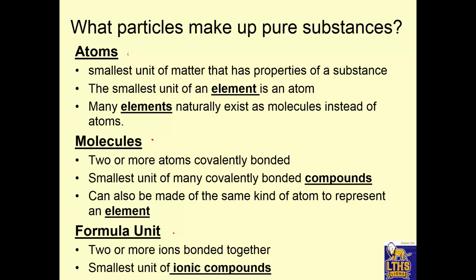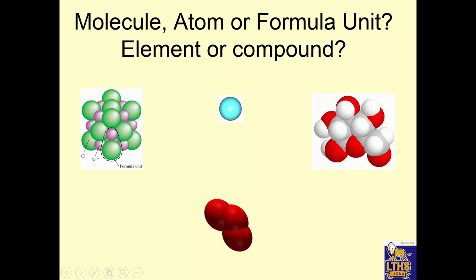What are molecules? The key to a molecule is it has to be 2 or more atoms, and it has to have a covalent bond. So it could be the same atoms, which makes an element, or it could be 2 different atoms, which makes a compound. So molecules are the smallest unit of many covalently bonded compounds, and then they can also be 2 atoms of the same element bonded together. A formula unit is when atoms turn into ions and then bond together. Okay. Here's a slide to help us separate the difference between molecules, atoms, formula units, elements, or compounds. Okay, so this is an atom.